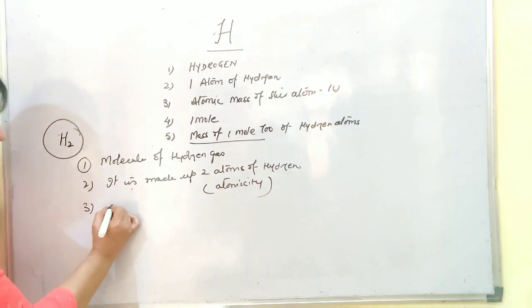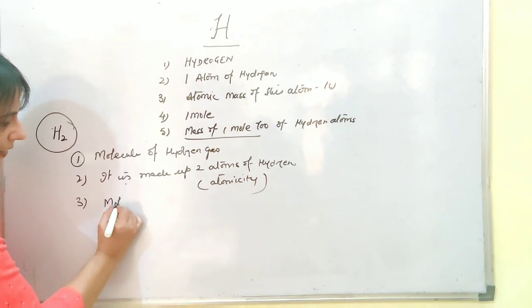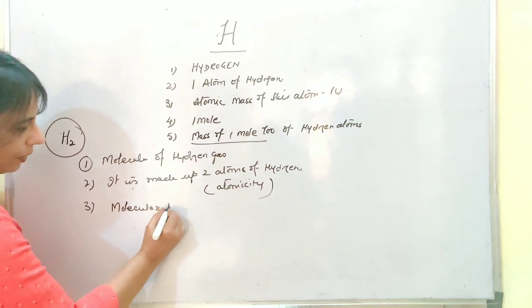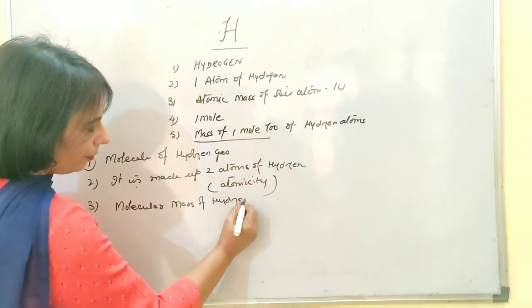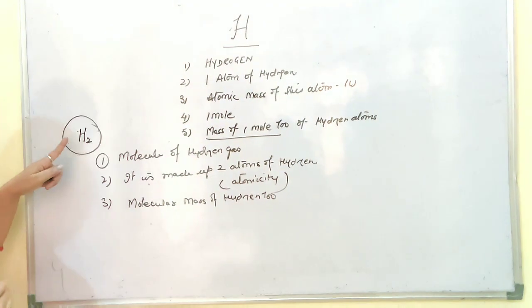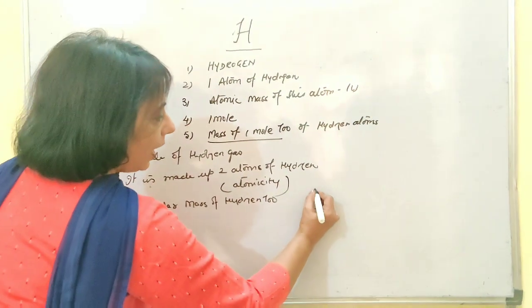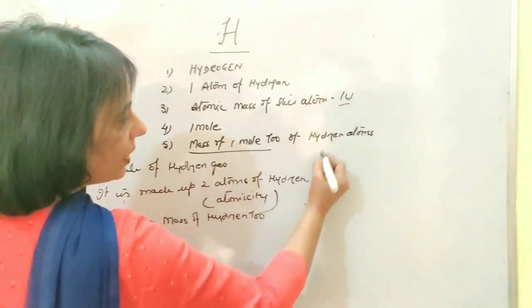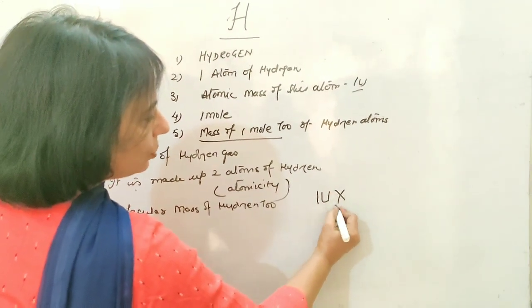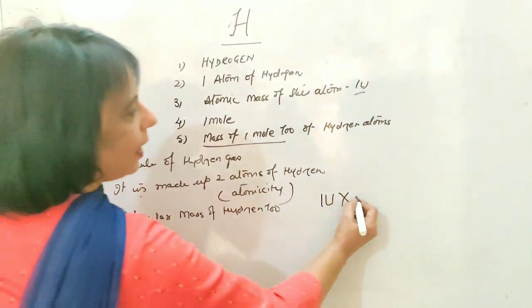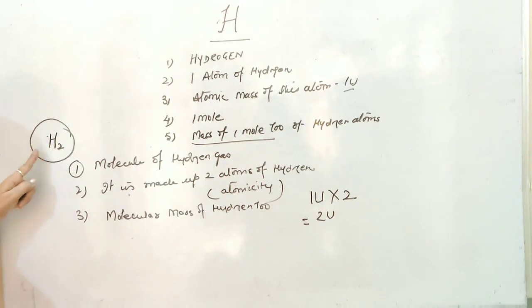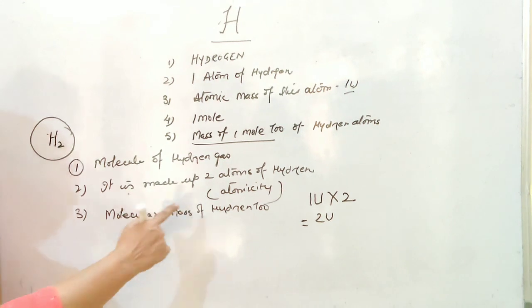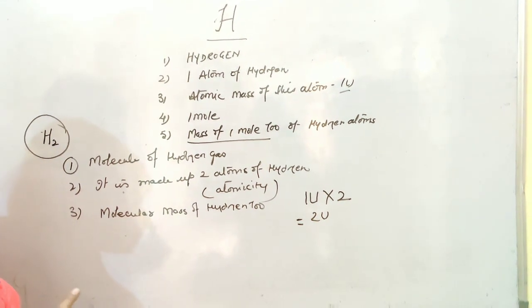Now the third thing is, as you learned, the molecular mass of H2. How do we calculate the molecular mass? One atom of hydrogen has a mass of 1 u, so 2 atoms will have the mass multiplied by 2, and you will have a mass of 2 u for this molecule. So you calculated the molecular mass too.